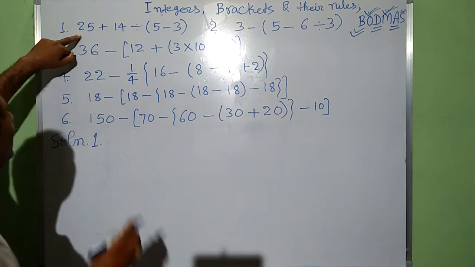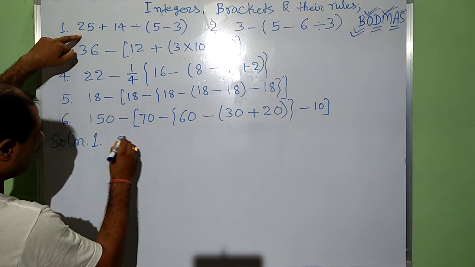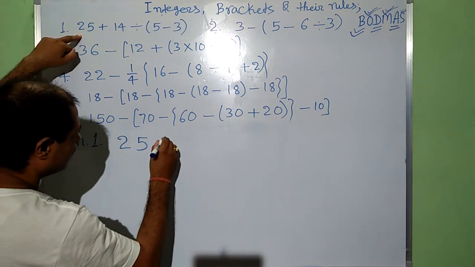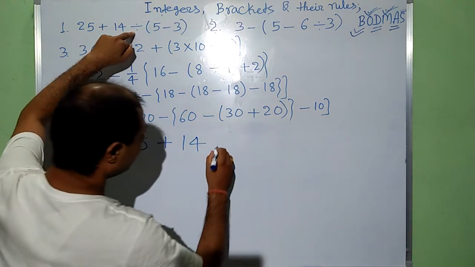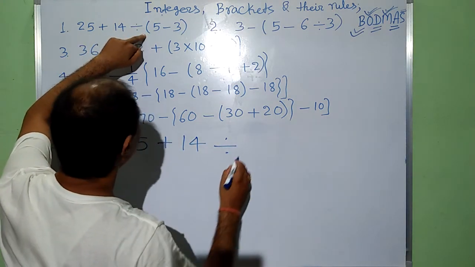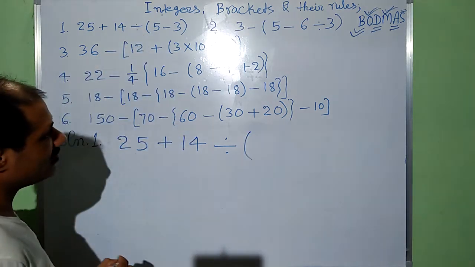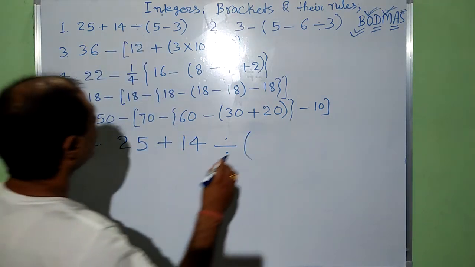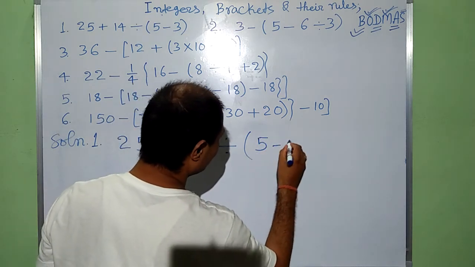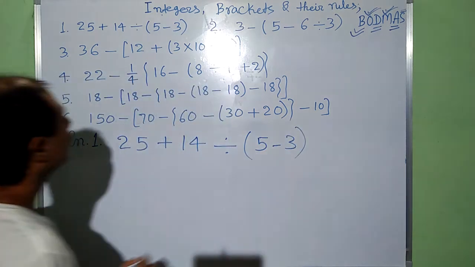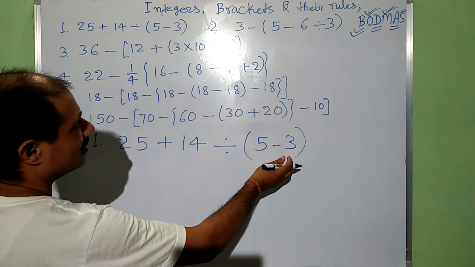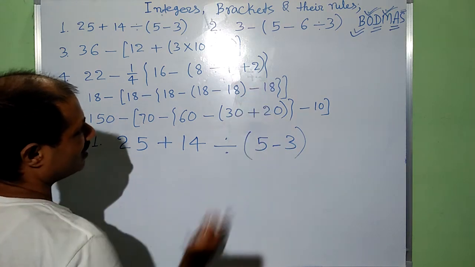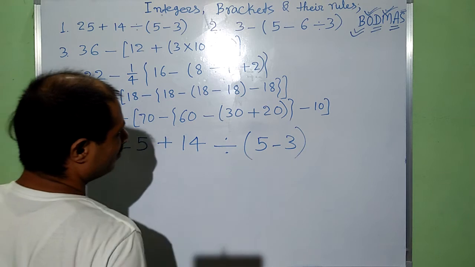This question runs like this. 25 plus 14 is divided by, and inside a round bracket, that is 5 minus 3. First of all, we have to solve this bracket. B stands for bracket. This part will be solved first.